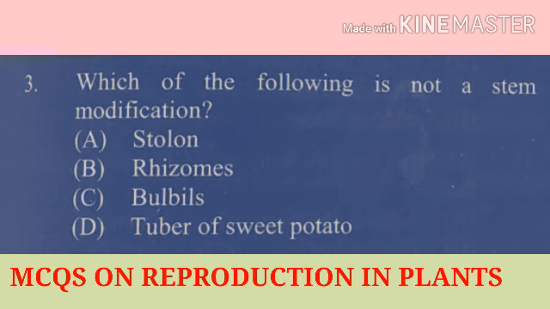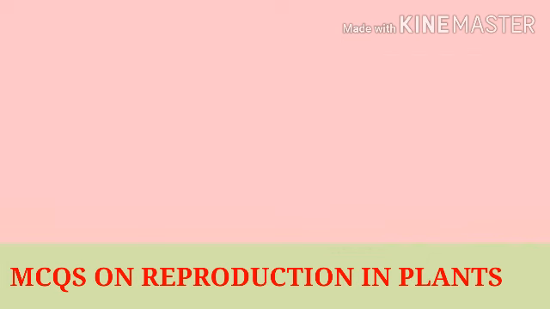Here option number 4, the tuber of a sweet potato, is a modification of root. That means not a stem modification. So option D, tuber of sweet potato, is the correct answer.